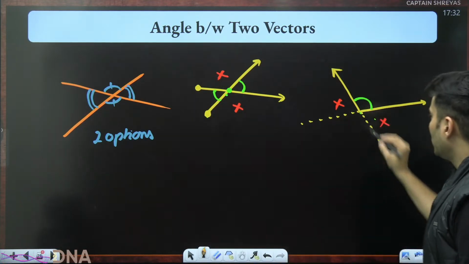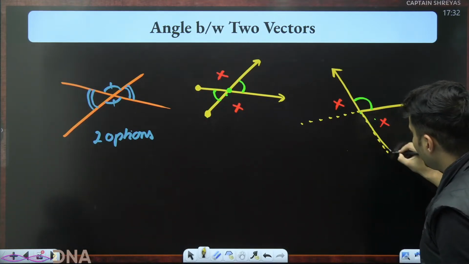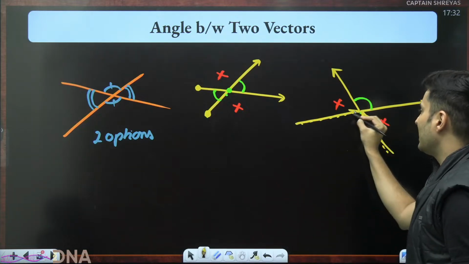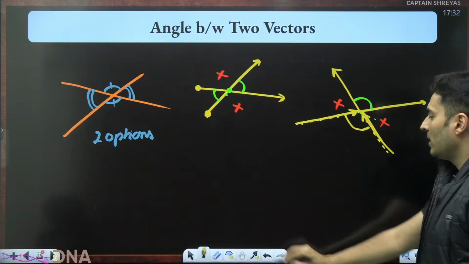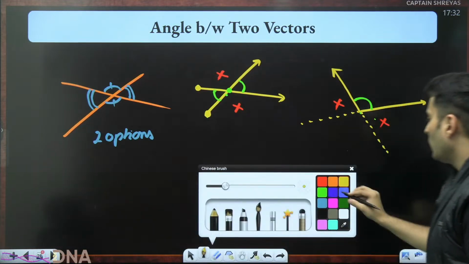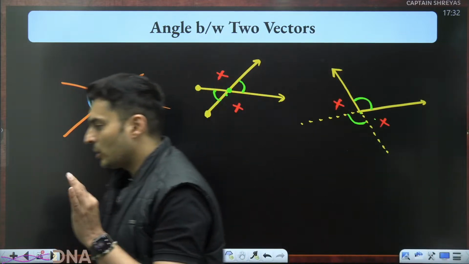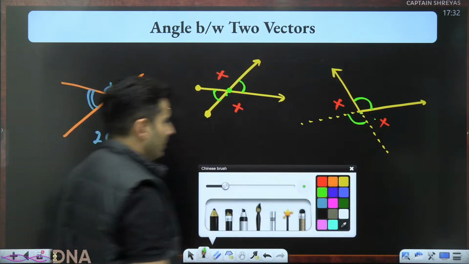You can also notice I can take this and slide it over here so that it feels as if it is over here. Both of them are ending together. Then only you can measure the angle. Whenever they end together, or start together, that is the correct way of measuring. They should end or start together.